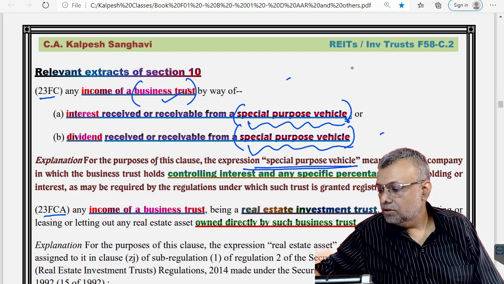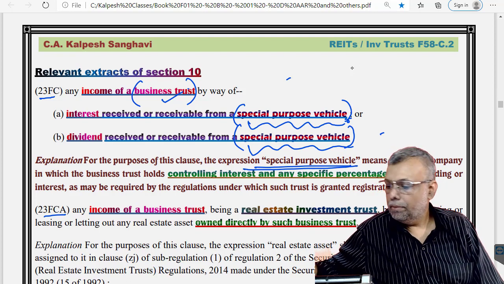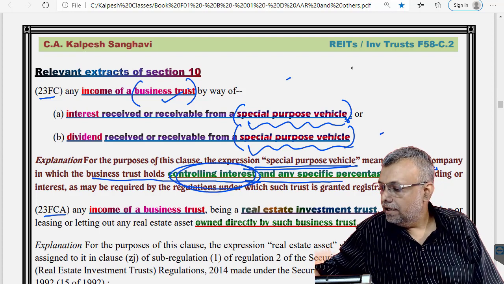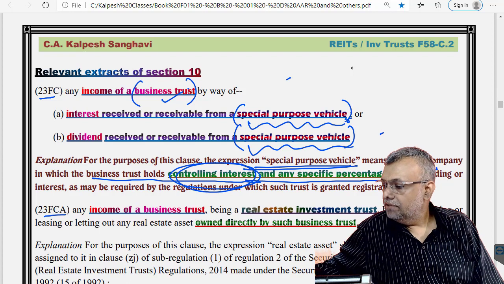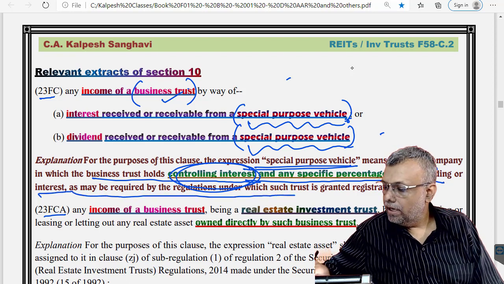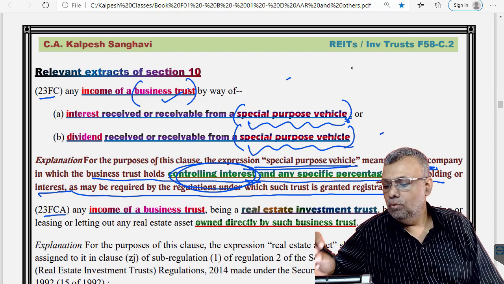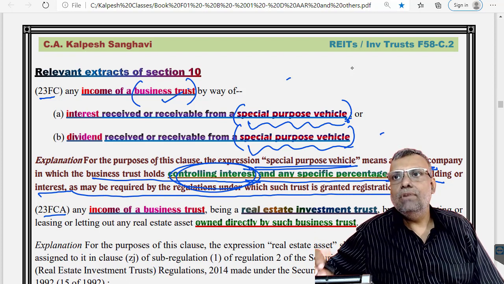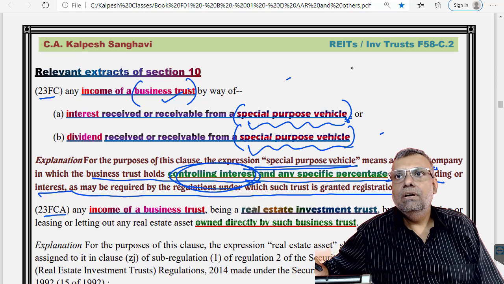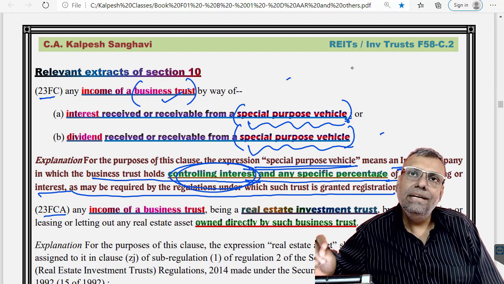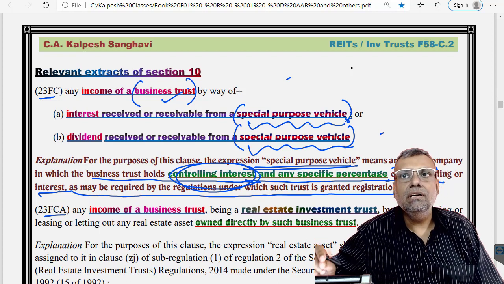It is already defined here: a special purpose vehicle is an Indian company in which the business trust is holding a controlling interest and any specific percentage shareholding as may be required as per the regulations. So basically you will have to have the controlling interest; the special purpose vehicle will mean an Indian company in which the trust has a controlling interest.